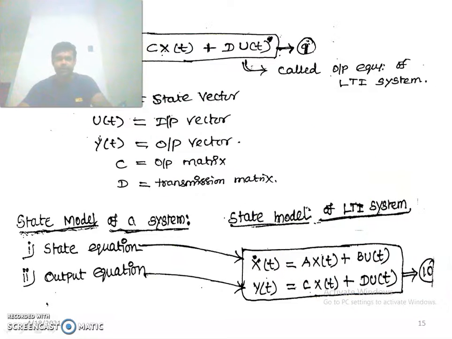The state model of a system is nothing but a combination of state equation and output equation. What is the state equation? First derivative of x is equal to A into x of t plus B into u of t, and y of t is equal to C into x of t plus D into u of t.